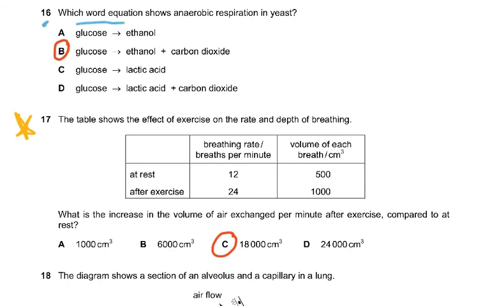Question 16. Which word equation shows anaerobic respiration, using very simple glucose converted to ethanol and carbon dioxide? Yeast is used to make alcohol, so ethanol and carbon dioxide, and it's also used in bread. We use the carbon dioxide to make the dough rise, and that's anaerobic respiration.